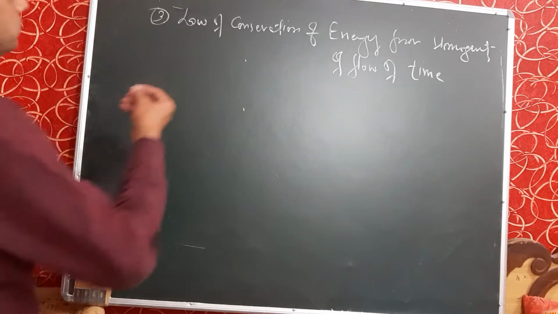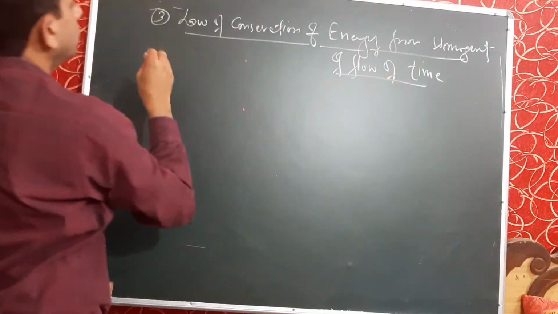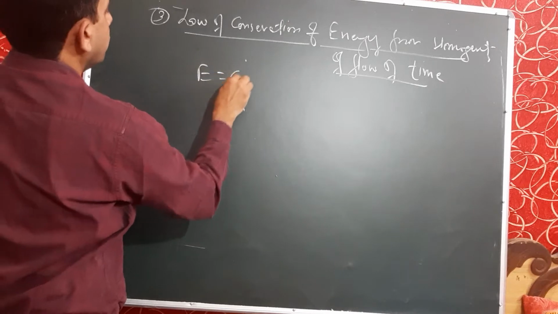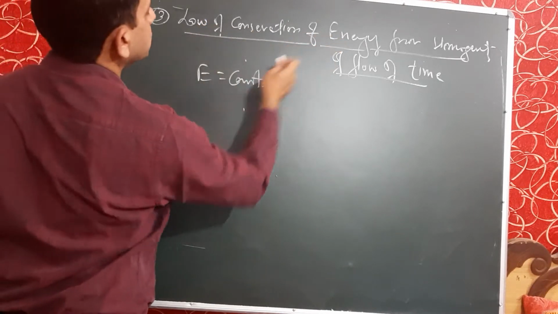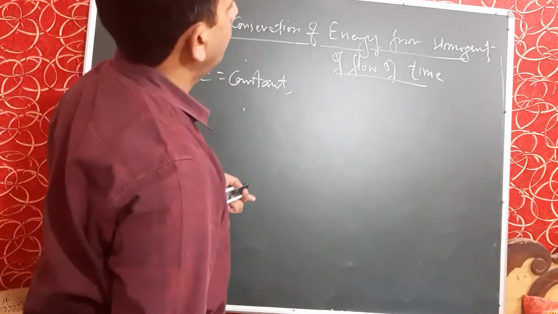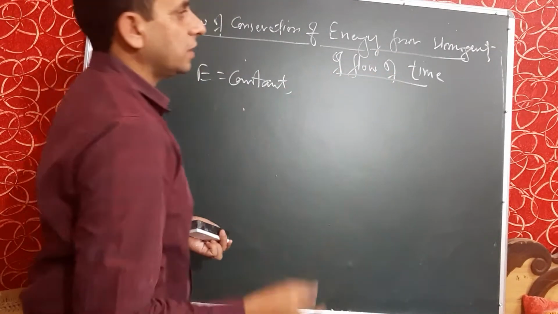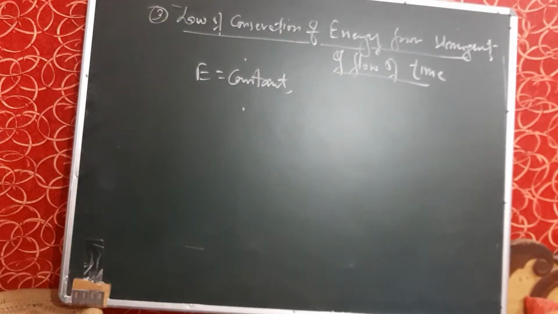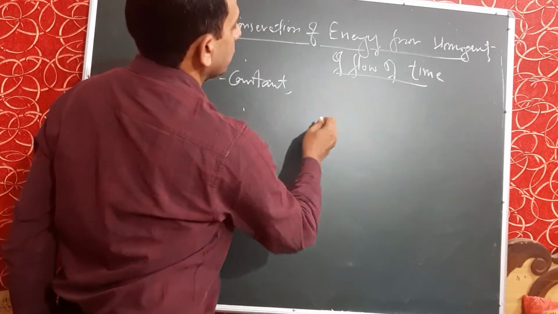So, we have to prove in this article that energy is constant, because the law of conservation of energy, in simple words, is that energy is constant, from the homogeneity of flow of time. The time is homogeneous, the time interval is constant everywhere. It means the physical quantity, potential energy, will not depend upon time, it is independent of time.